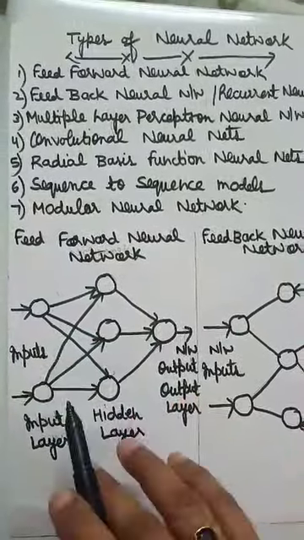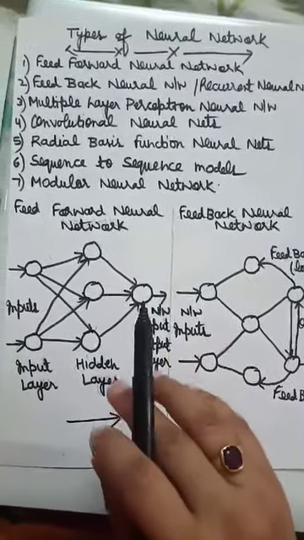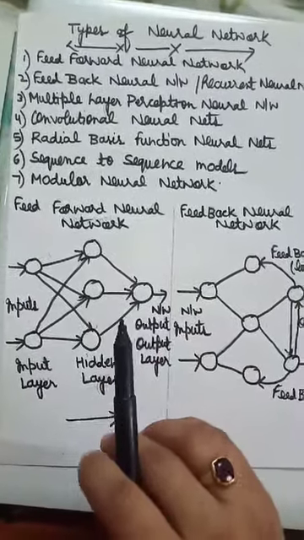There are no feedbacks or loops present in this network. This type of neural network is mostly used in supervised learning methods for classification, image recognition, handwriting recognition, speech recognition, etc. Generally, we use them in cases where data is not sequential in nature.